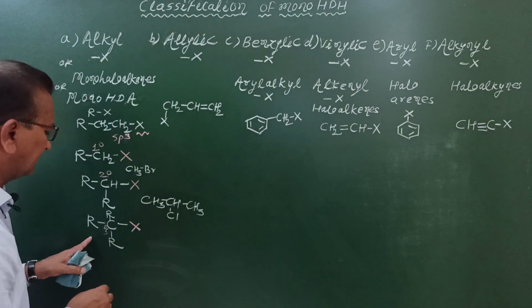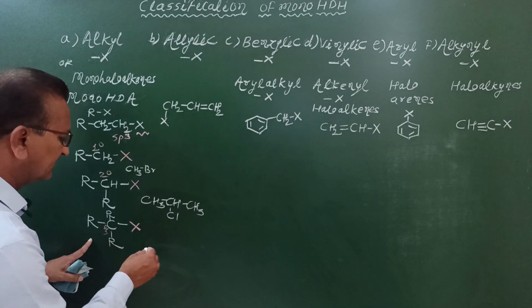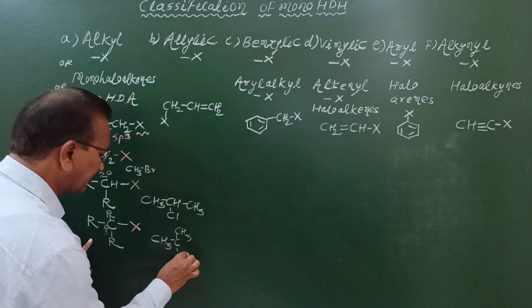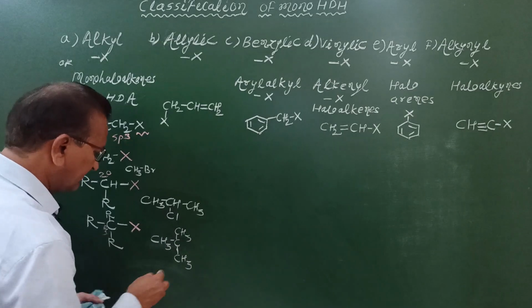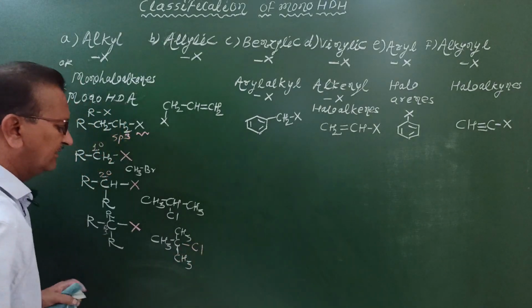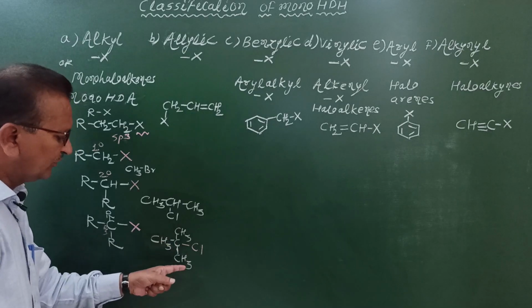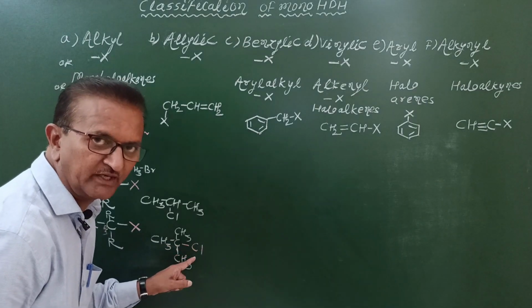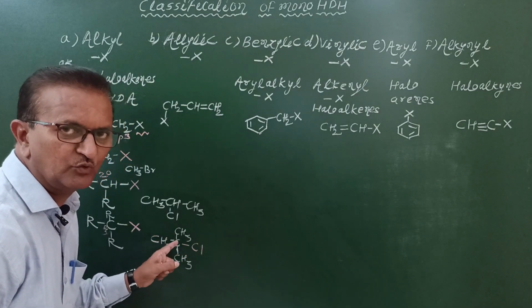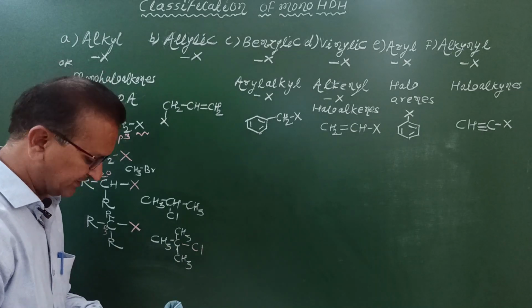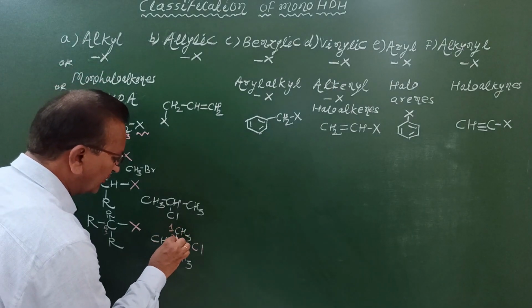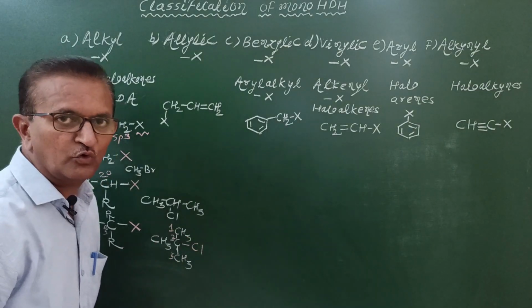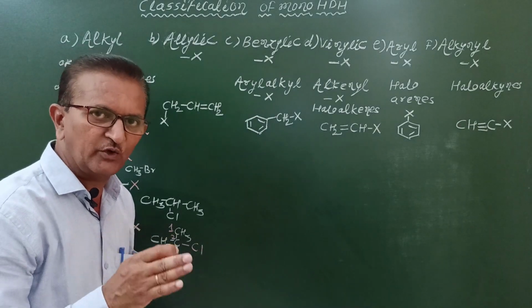Now in case of tertiary alkyl halides, we have to replace all these R by CH3 to write an example of a tertiary alkyl halide. CH3, and we can write Br, Cl or any halogen atom. What is the name of this group? This group is called the tertiary butyl group. To this tertiary butyl group, a chlorine atom is bonded. That's why the name of this compound is tertiary butyl chloride, according to the common name system. If we number like this 1, 2, 3, then this compound is called 2-chloro-2-methyl propane according to the IUPAC name system.